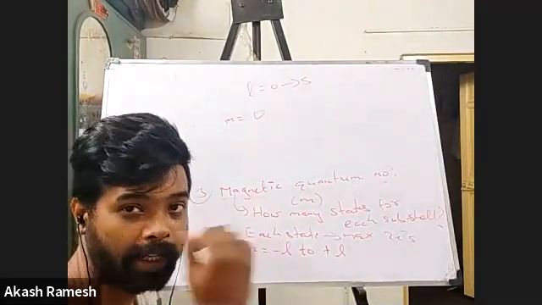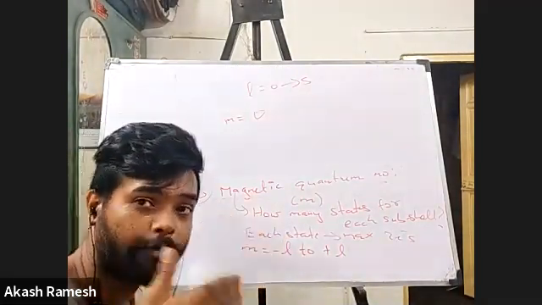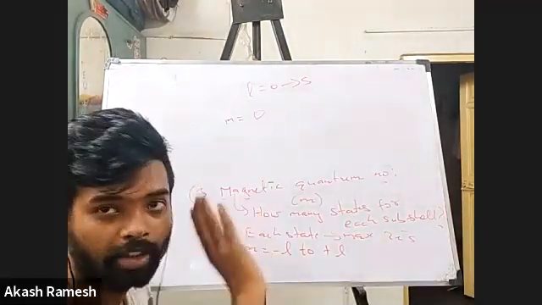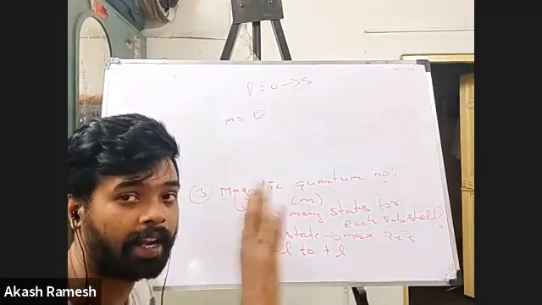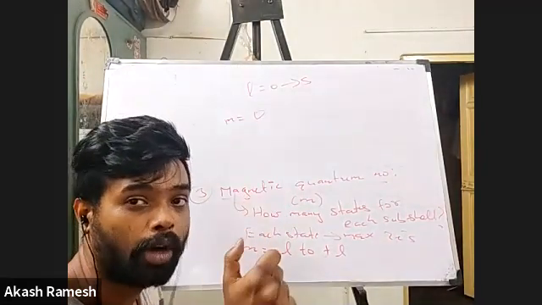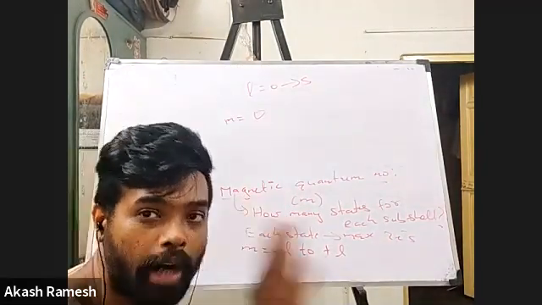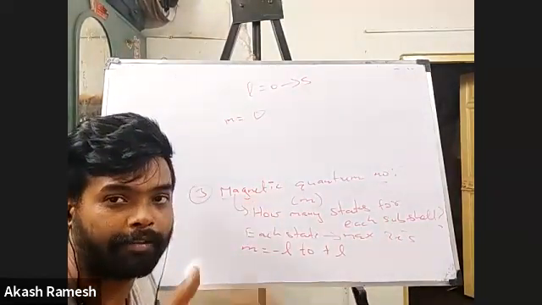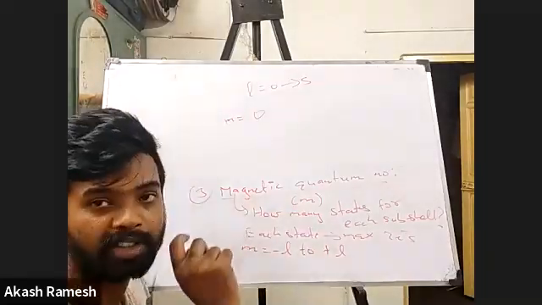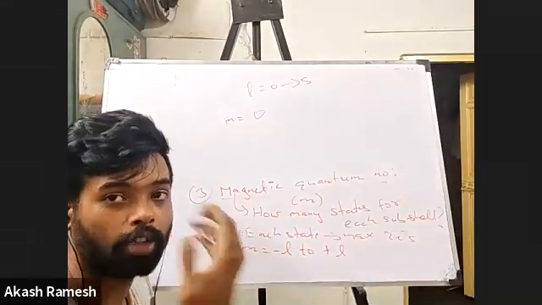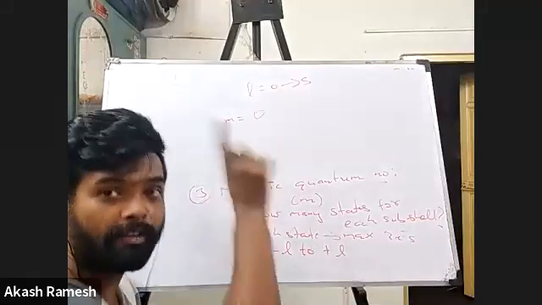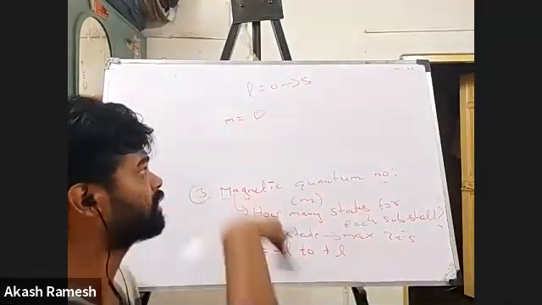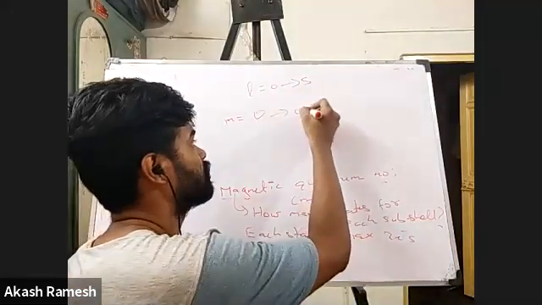So how many states do I have? So remember, the number of magnetic quantum numbers. I'm not talking about the value of the magnetic quantum number. That is not important. Please understand. Again, I repeat, the value of the magnetic quantum number is not important. How many magnetic quantum numbers I have is what is going to give me the number of states, right? So now what I understand is I have only one value. There is only one value of M, that is 0, right? So how many states now? This has only one state.